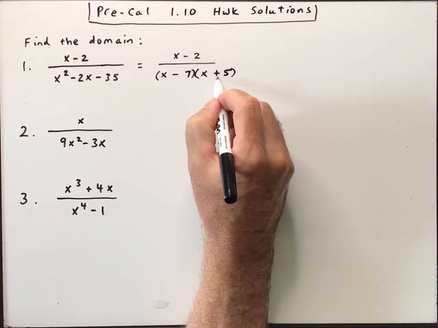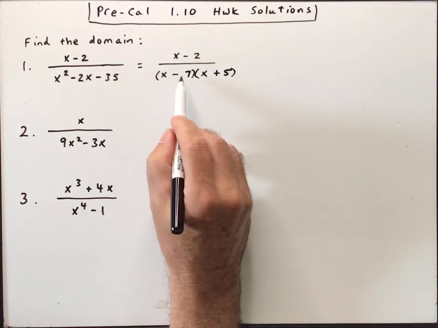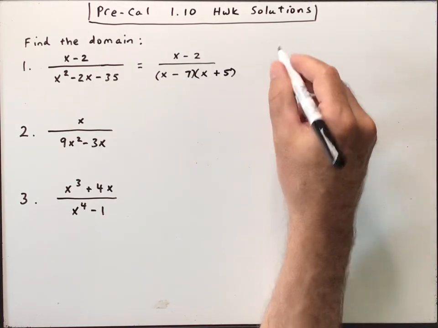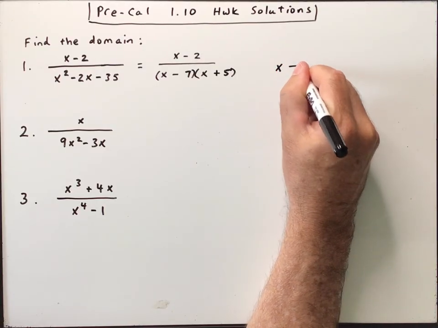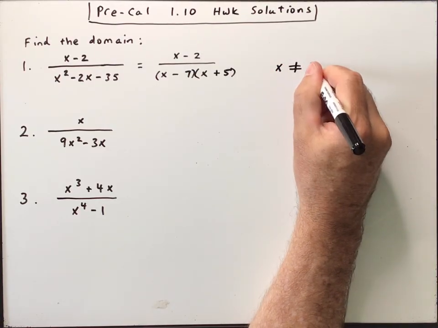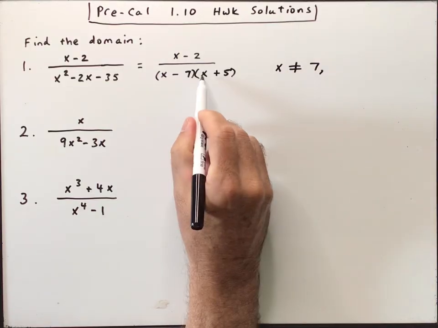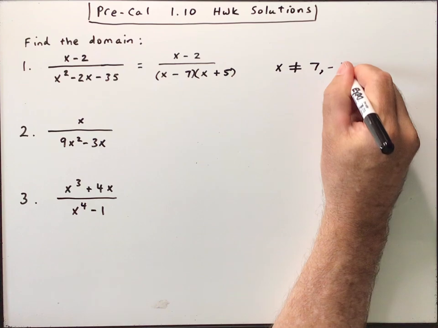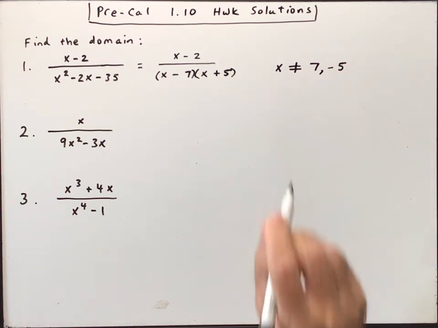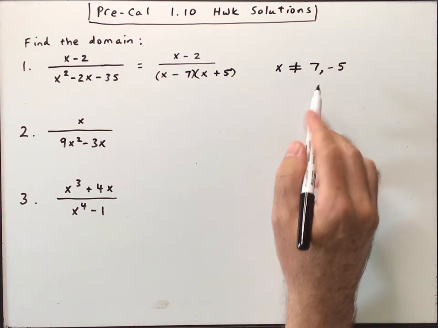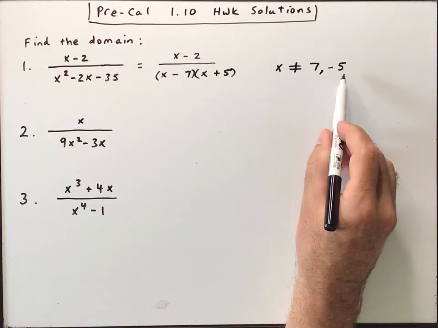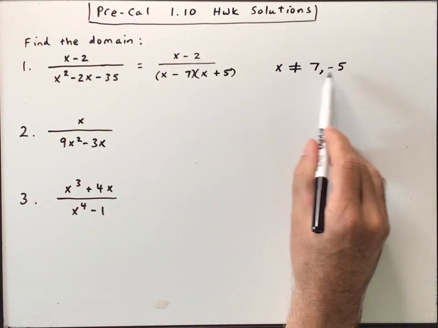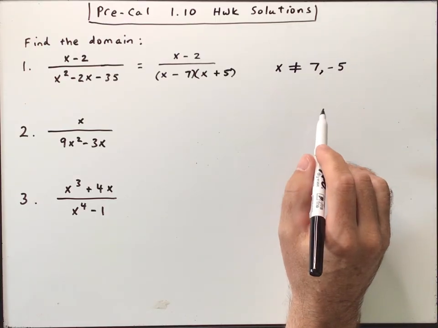So what two values would make the denominator 0? Well, we would set the first parenthesis, x minus 7, equal to 0. So x could not be 7. And then for the second parenthesis, x couldn't be negative 5. So what this is saying is that our domain is all real numbers except 7 and negative 5. And I don't care about the order of these. Some teachers would make you put the negative 5 first. I really don't care about that.